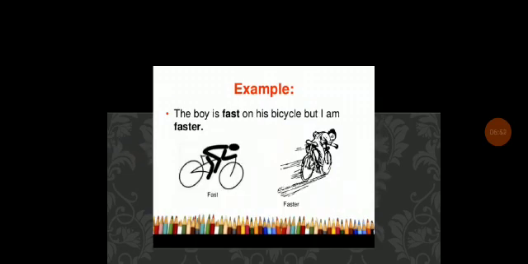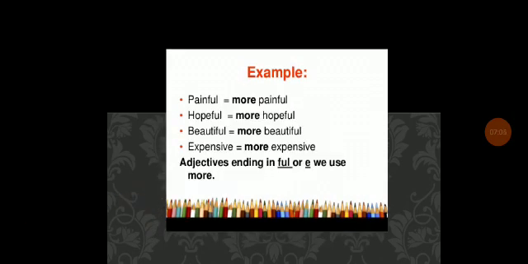And so these are the difference between fast and faster. The boy is fast on his bicycle, but I am faster. Fast, faster. And this is one more example, like painful and more painful. Adjectives ending in ful or e, we use more.